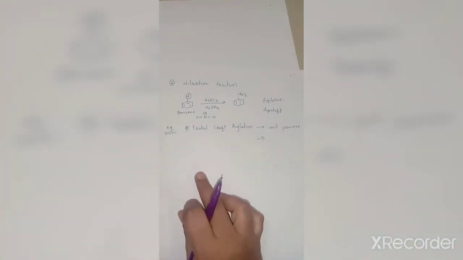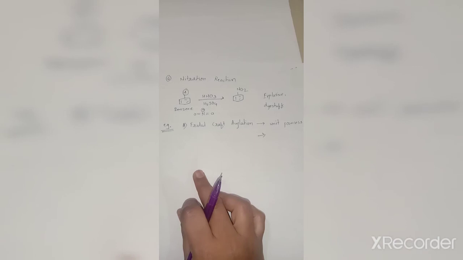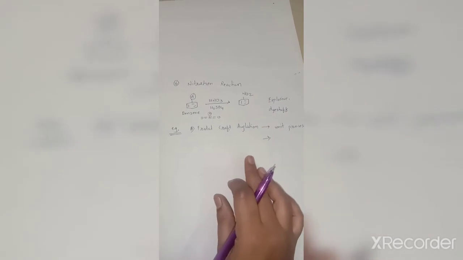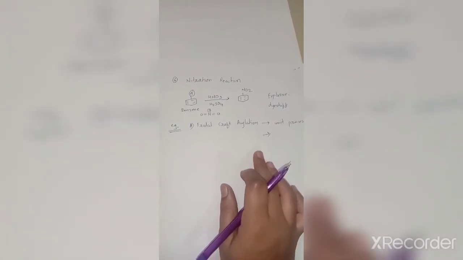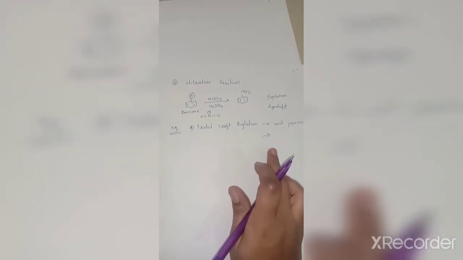Now I will ask a simple question. Do you know the Friedel-Crafts alkylation or acylation? Now tell me whether it is a unit process or unit operation. The assignment is that you have to draw the basic reaction of Friedel-Crafts alkylation as well as acylation.